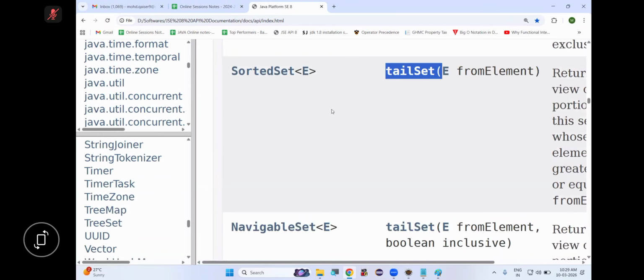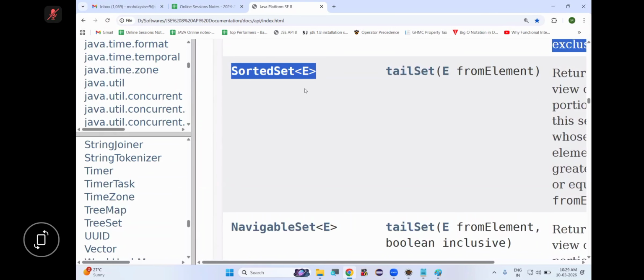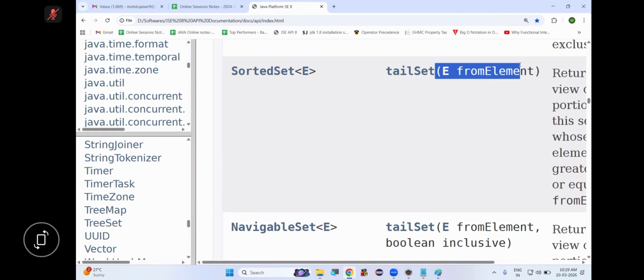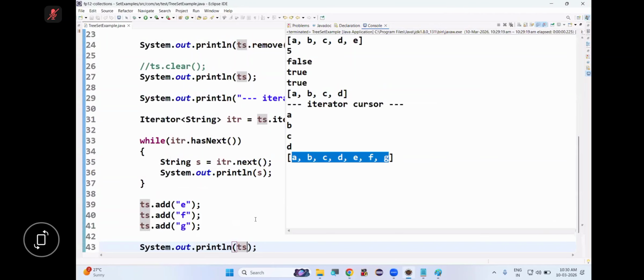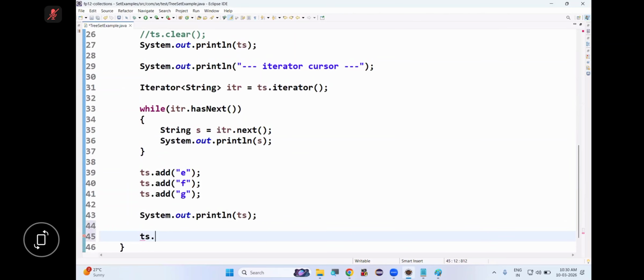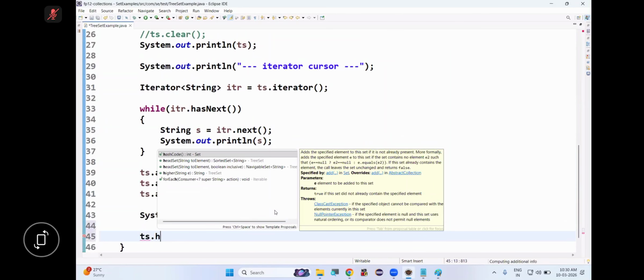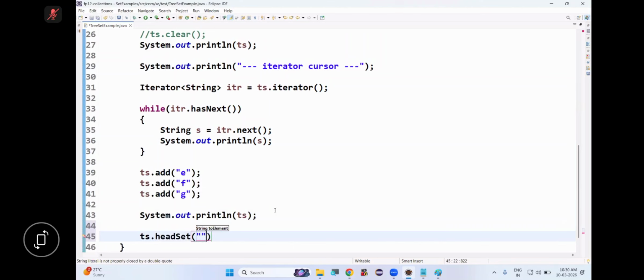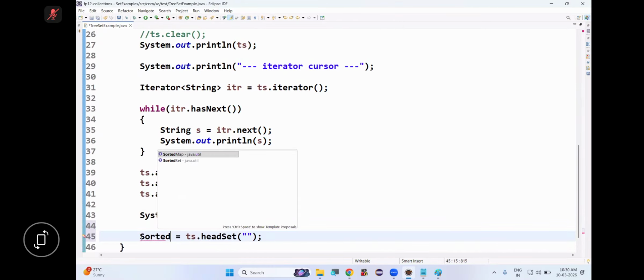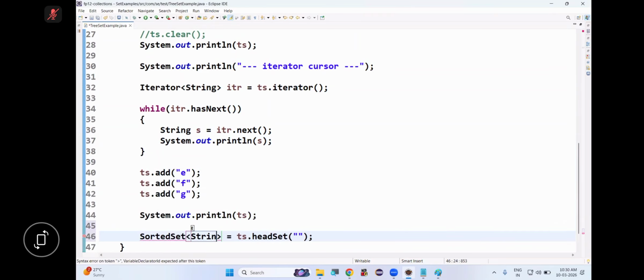See tailSet. The return type of this method is SortedSet. It returns a SortedSet object. So what do you mean by headSet? See, it takes an object as a parameter. E means type parameter. So what I'm doing, I'm saying ts.headSet, and now we need to give some object as a parameter. The return type of this method is a SortedSet object. So SortedSet of String ss1.